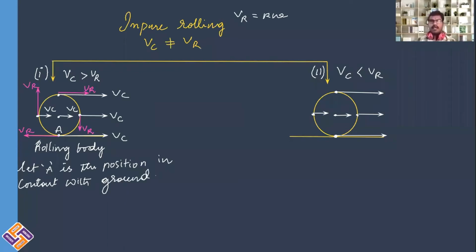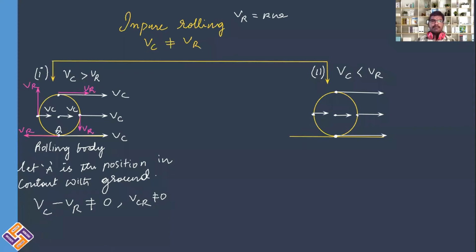As we know, Vr and Vc both are not the same. In this case, what would happen? Vc magnitude is greater than Vr. If Vc magnitude is greater than Vr, then in such cases you can write Vc minus Vr is not equal to 0. It means Vcr not equal to 0. Translational velocity magnitude is greater than that of rotational velocity.